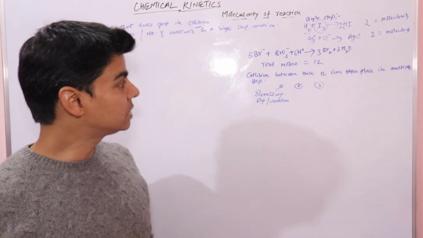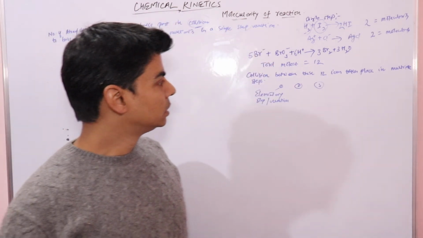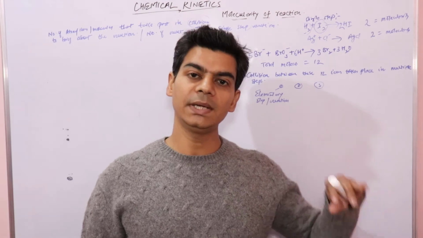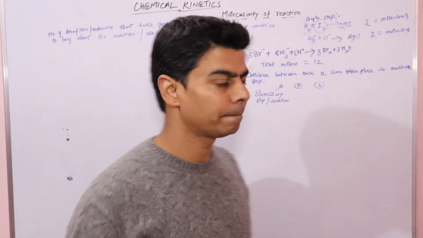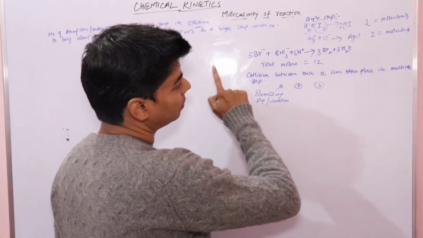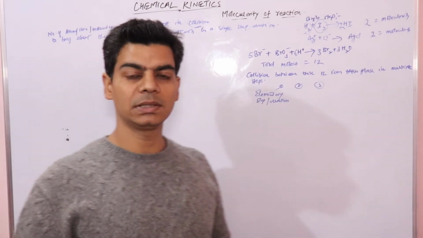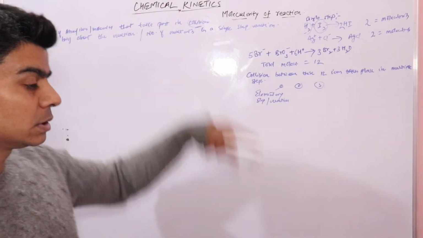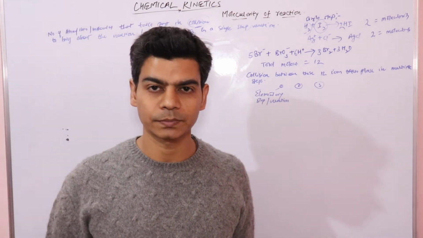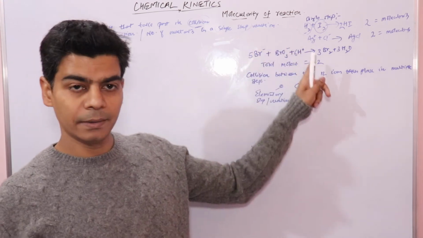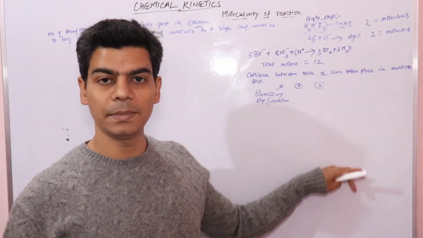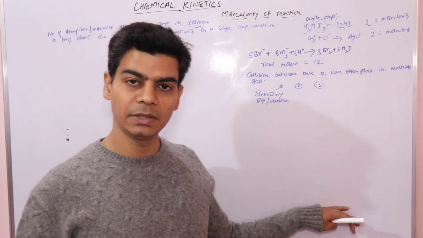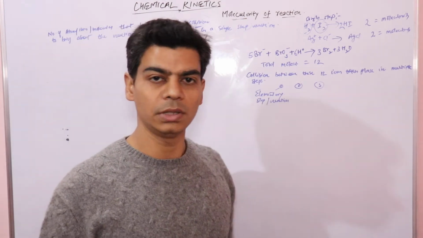And now let's come back to molecularity. Since every elementary step includes some atoms, ions or molecules, every elementary step has its own molecularity, right? Since I said that all the 12 molecules cannot simultaneously collide to form the product, and the definition is the number of molecules that take part in collision to bring about the reaction, right? Since collision in this complex reaction is taking place in steps, and each step is known as an elementary reaction, every elementary step has its own molecularity, right?